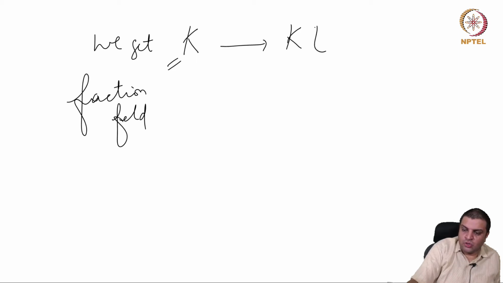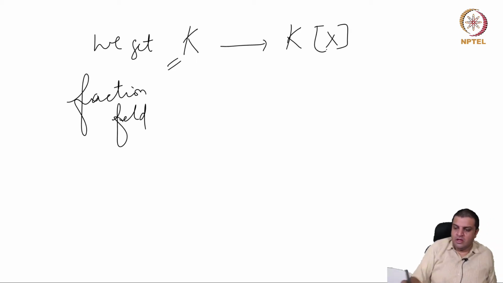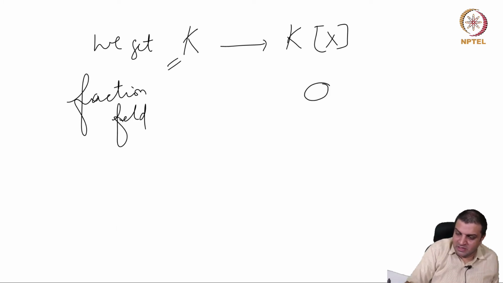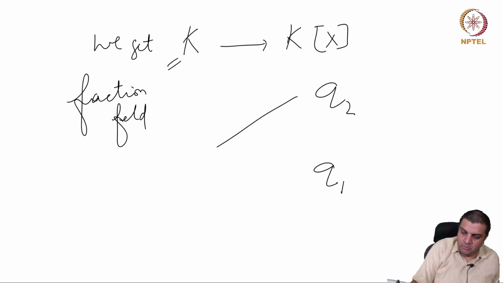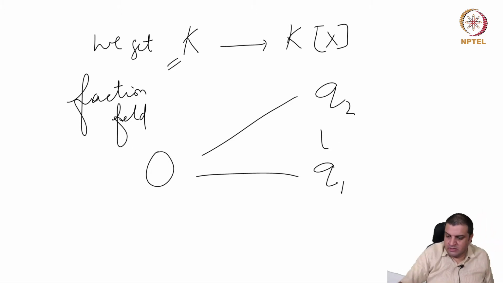K to K adjoint X. Okay. And then we have some, let's just use a slightly different symbol, Q2 and Q1, both of them contracting to 0 here. This is a fraction field, okay, and there is a containment like this. Okay. But then this is a PID.